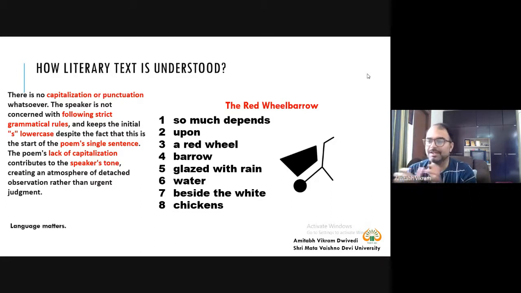Fine, as Shakespeare said, let me not to the marriage of true minds admit impediment, love is not love. So let me not follow the capitalization and punctuation rules. Why is the writer doing this? So the poem lacks capitalization, contributing to the speaker's tone, creating an atmosphere of detached observation rather than urgent judgment.